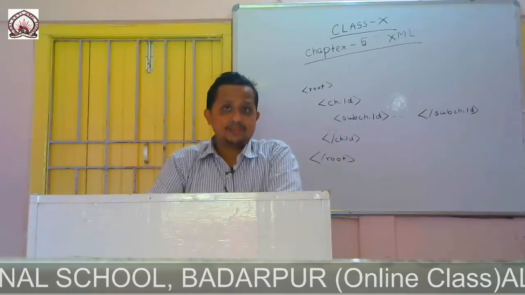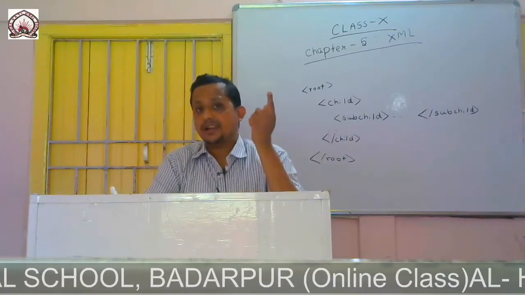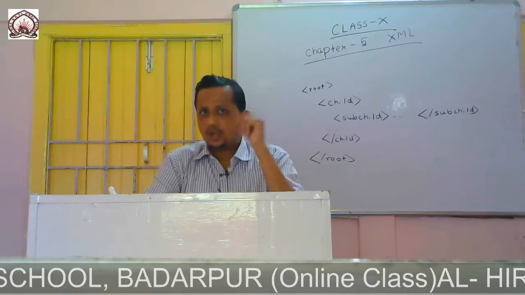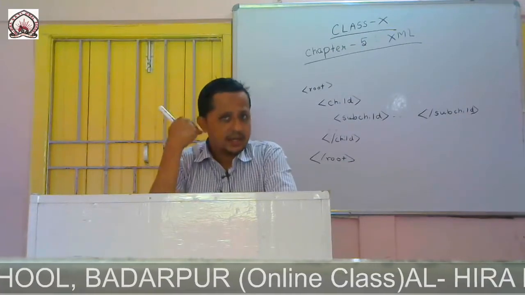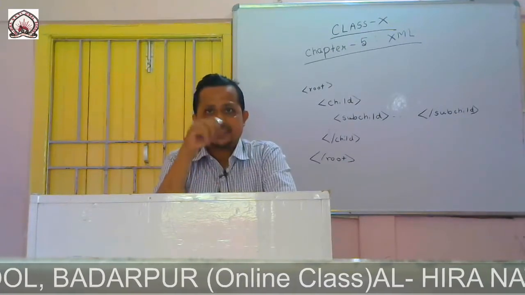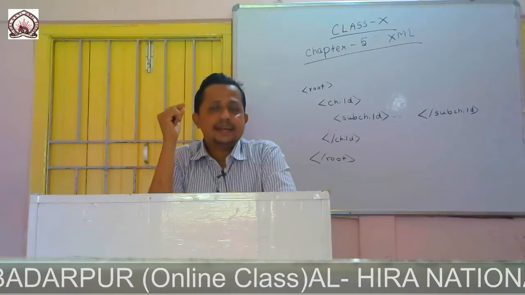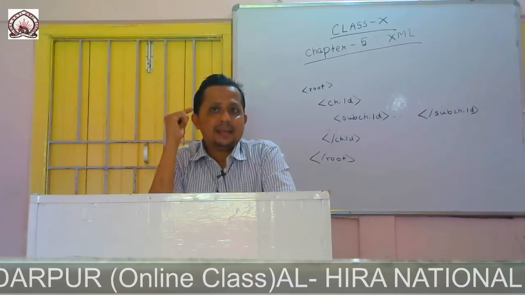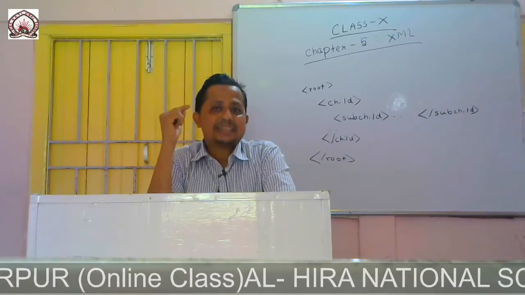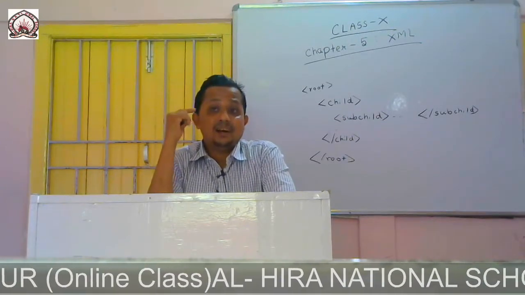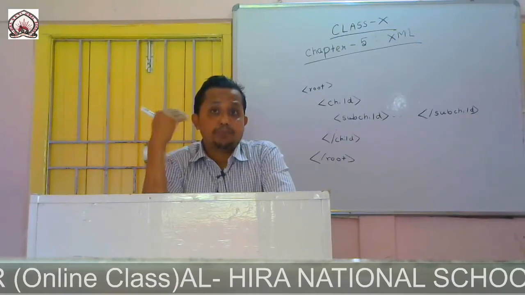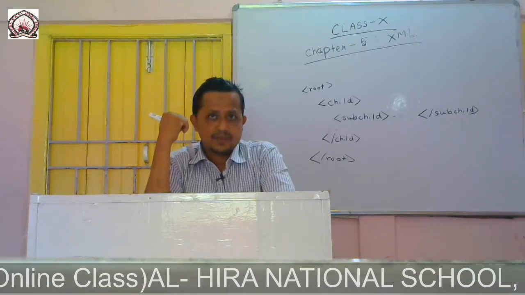Another is the tag. This is very important. As we have discussed in our earlier chapter about HTML, the HTML tags are predefined. Predefined means what?